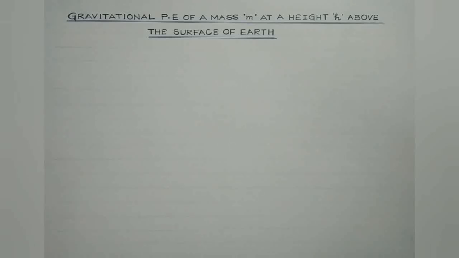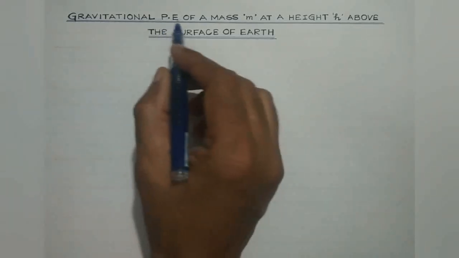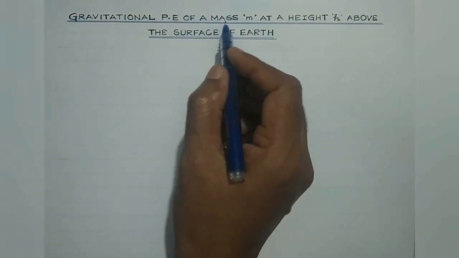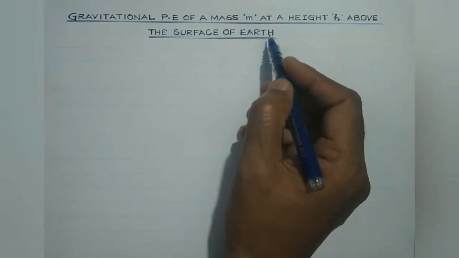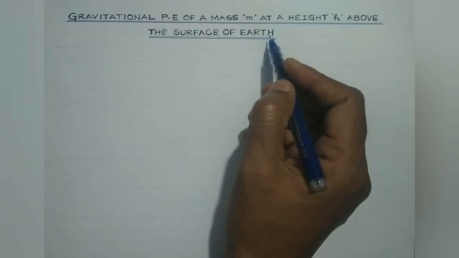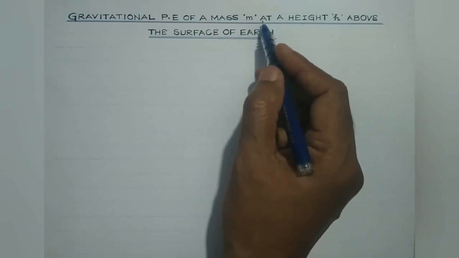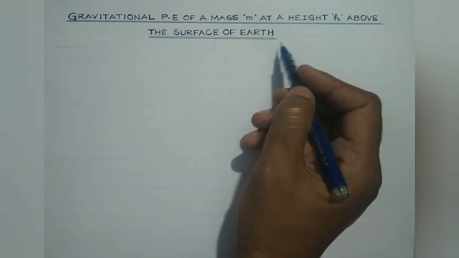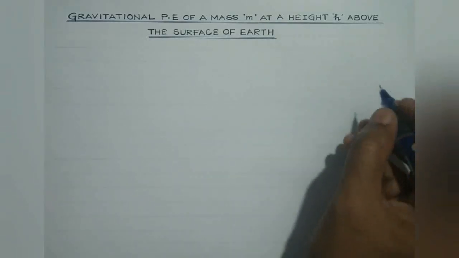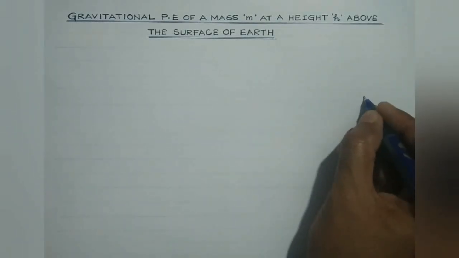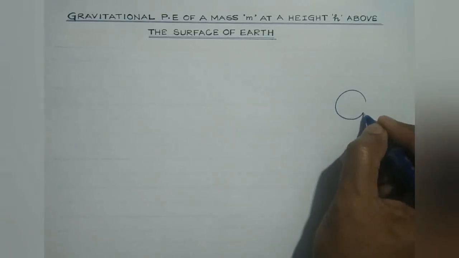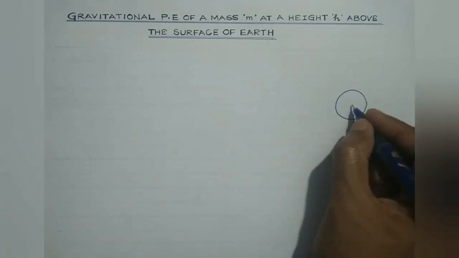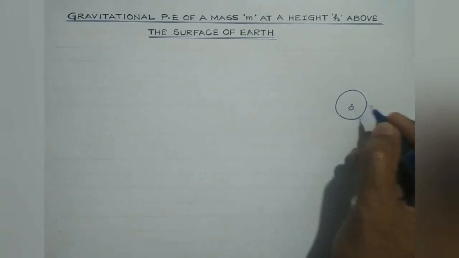Now students, let us discuss the gravitational potential energy of a mass small m at a height h above the surface of the earth, and we will try to find out the potential energy of the mass m at height h in terms of acceleration due to gravity. Let us consider this to be the earth with its center at point O, right?